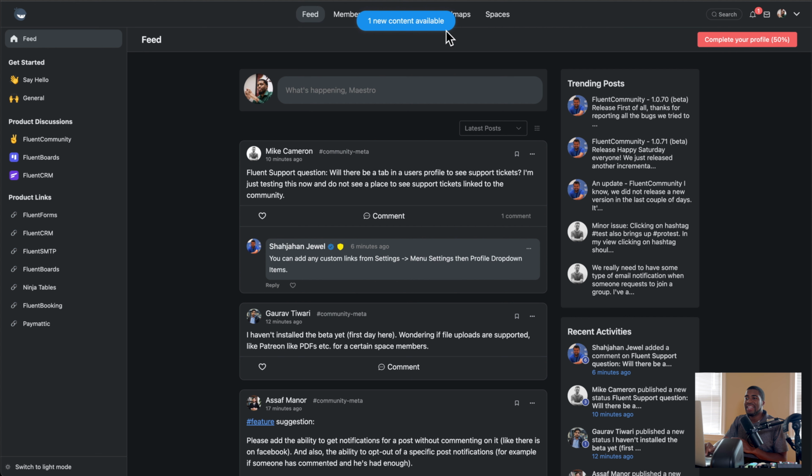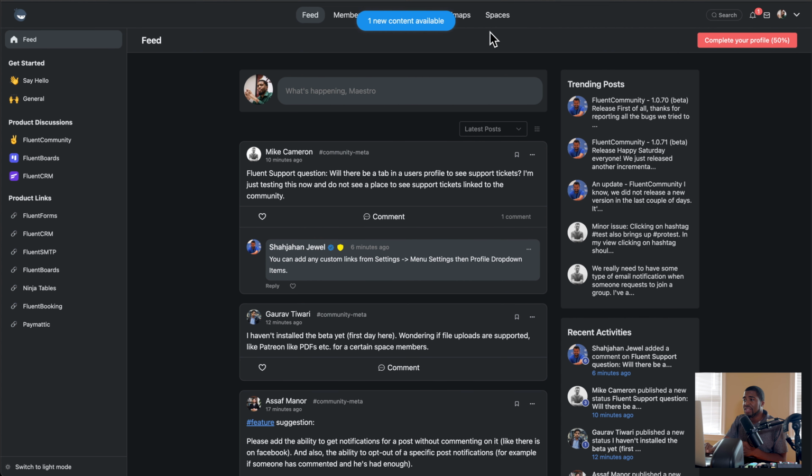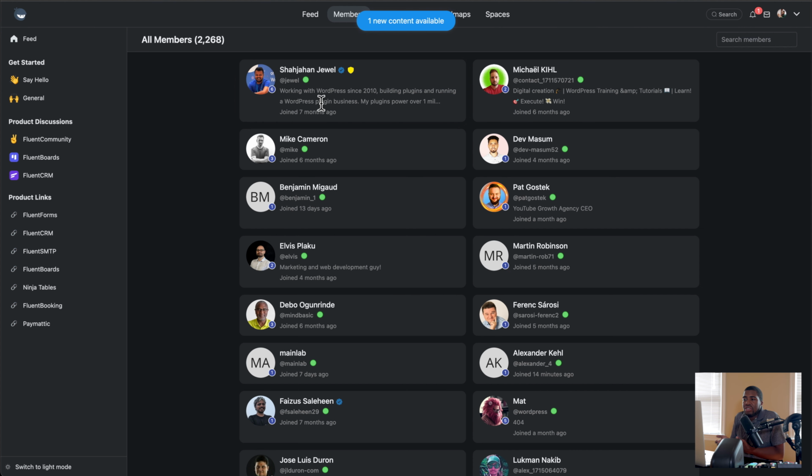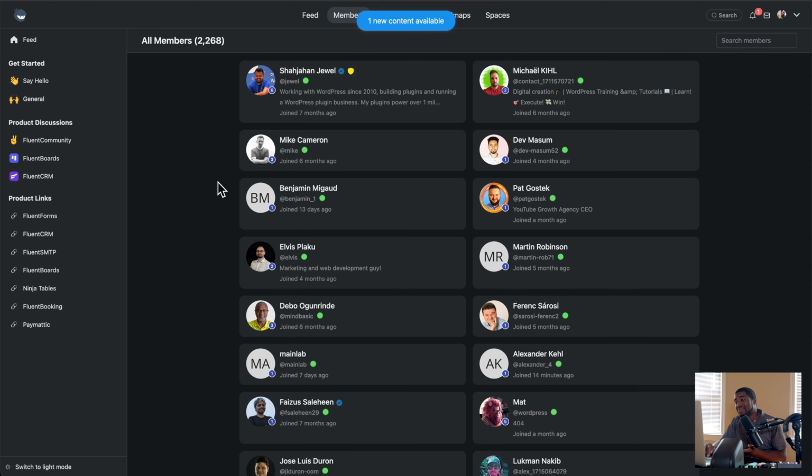And notice how I didn't say anything about a membership plugin. That's another thing too. I did not say anything about a membership plugin. Aren't there members? There's members here, right? In this platform, but we're not using a membership plugin. So you don't have to use a membership plugin to build a community. That's an extra layer of features that you may want to do when it comes to gating content, more specifically on the front side, right? On the front side of your website, use a membership plugin to gate content. When it comes to this part, you don't need a membership plugin for this. As far as I know, it's not necessary.